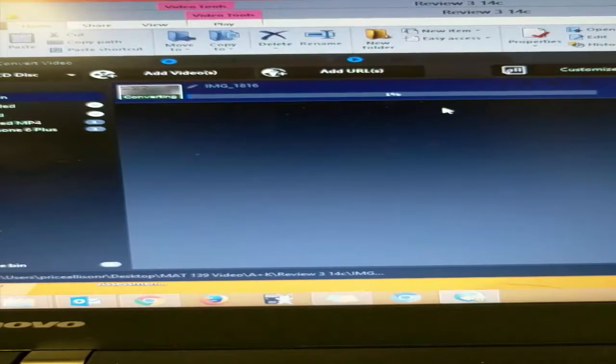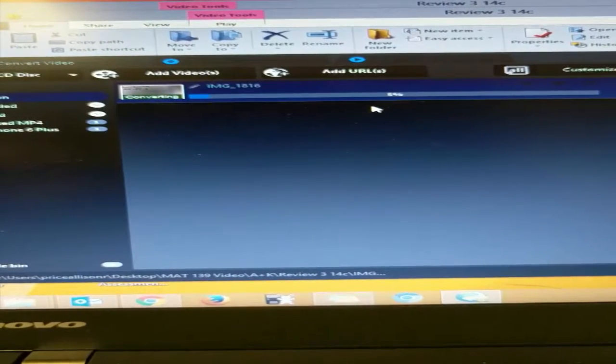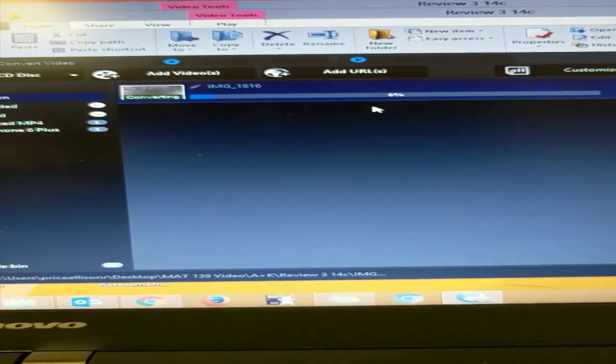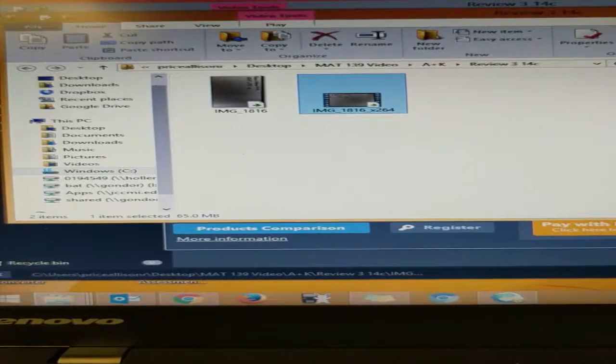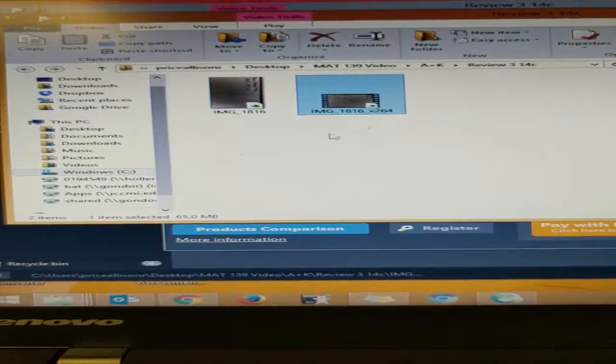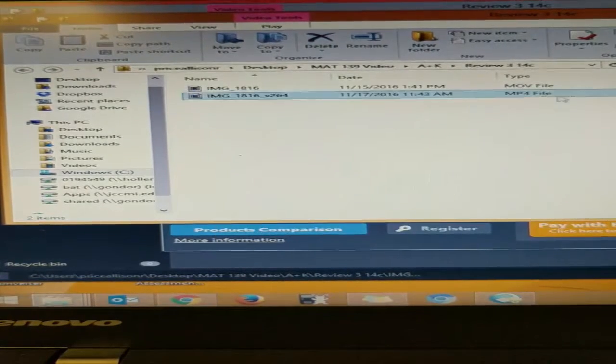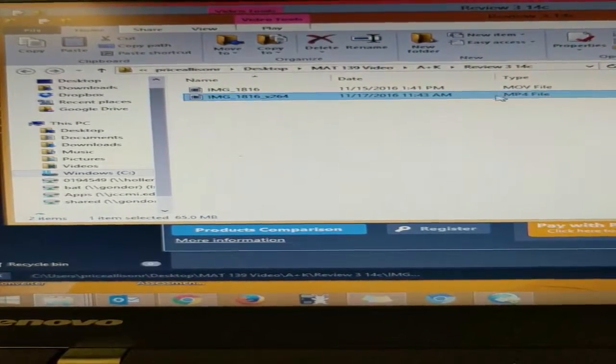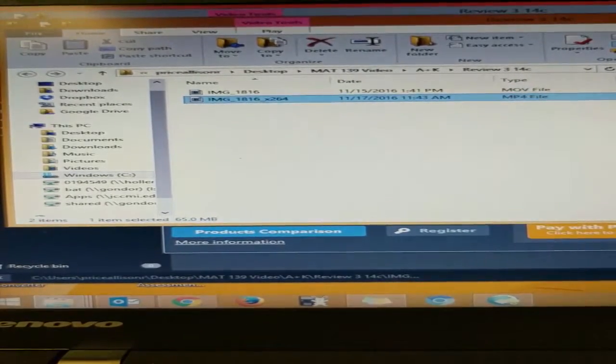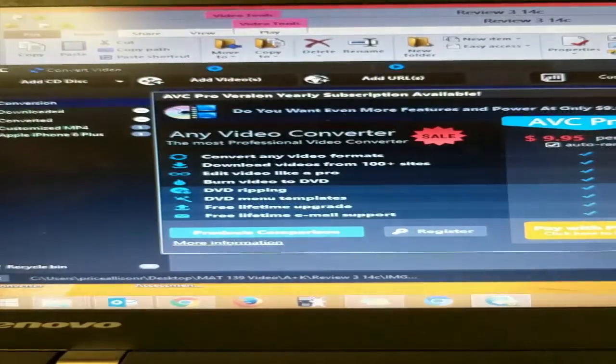So the conversion should begin. It's going to take a few minutes. I'm going to pause this video and pick back up when it finishes. Any Video Converter has finished converting my file. Let me just show that if I look at the details, you can see that the new file is an MP4 file, so I'm going to be able to edit that file in Camtasia. Alright, so let me go ahead and close the Any Video Converter.